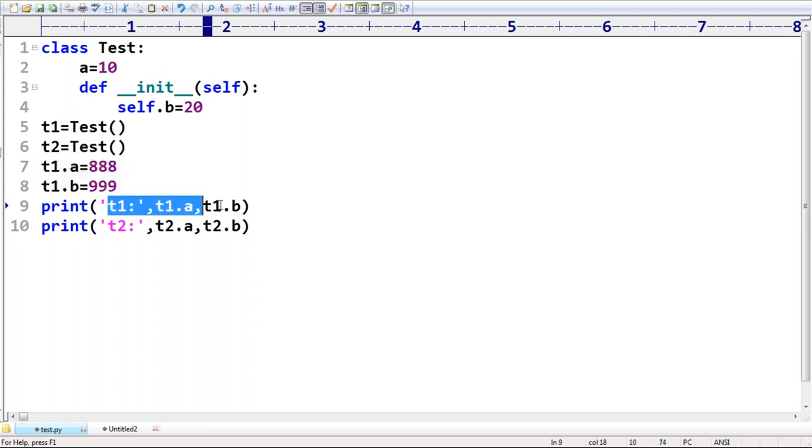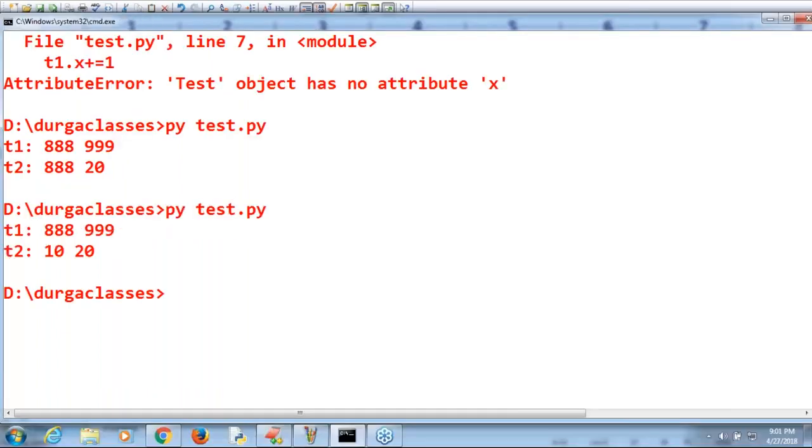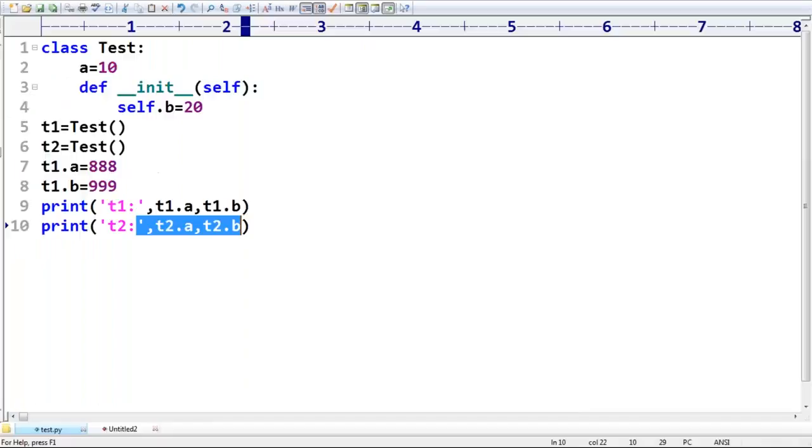That's why 888, 999. But for T2, a is 10 only and b is 20 only. So 888, 999, 10, 20. Same thing only, right? That's all. This we covered in the last session.